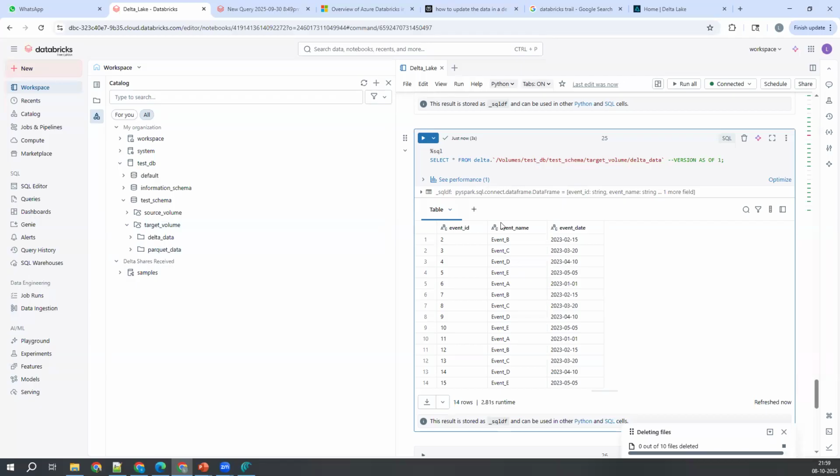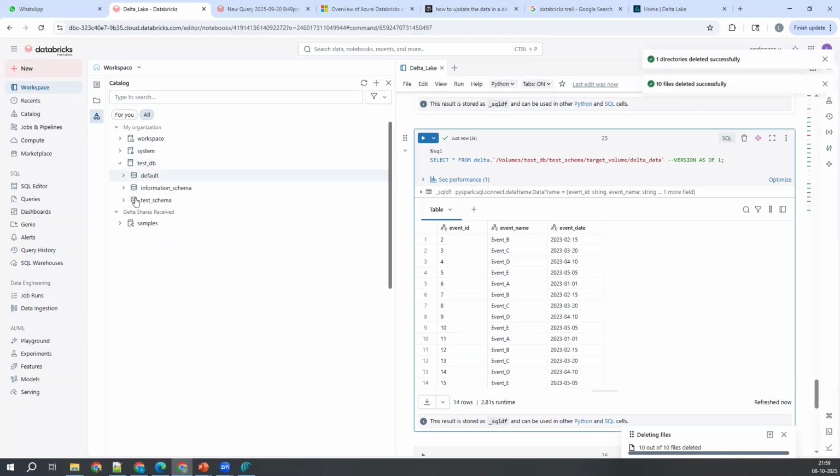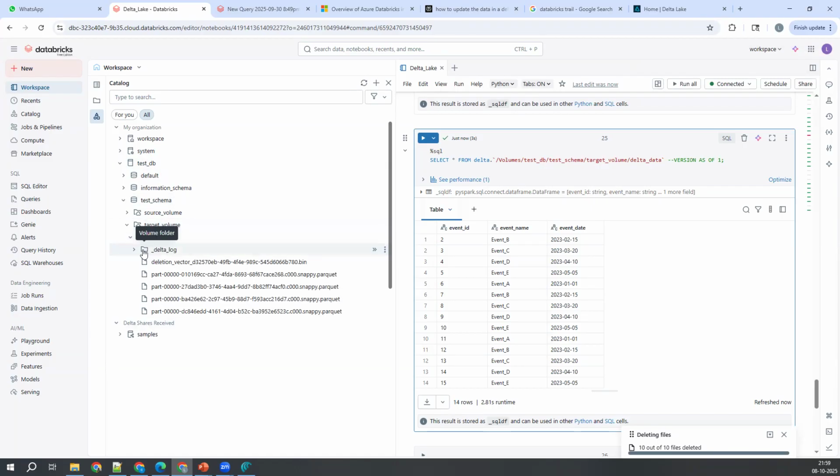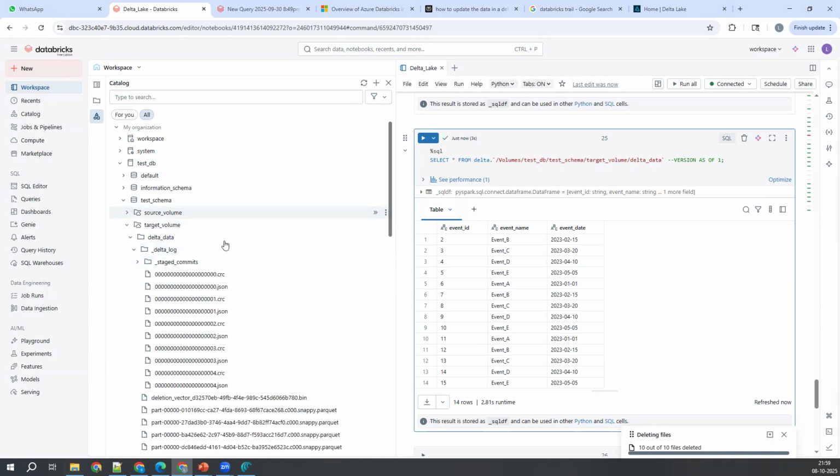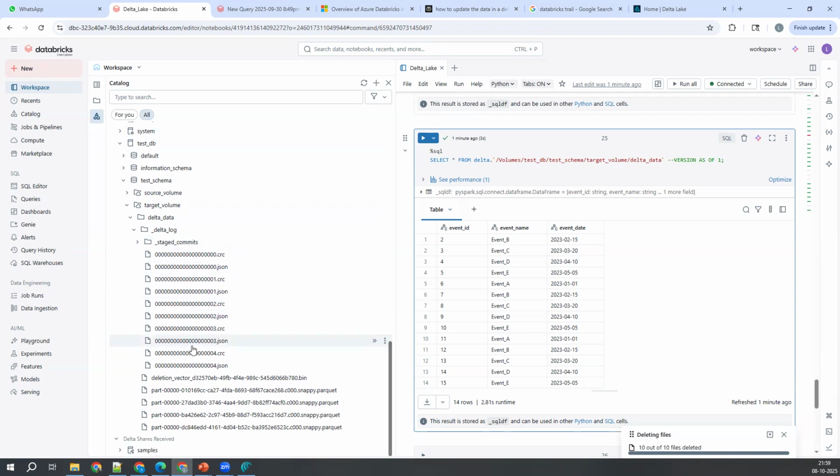Now let me expand the test DB, test schema, target volume, delta data. See, this is what I'm expecting. Previously we had 0, 1, 2 only, right? Yes, 0, 1, 2 only.